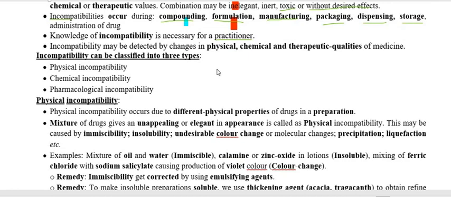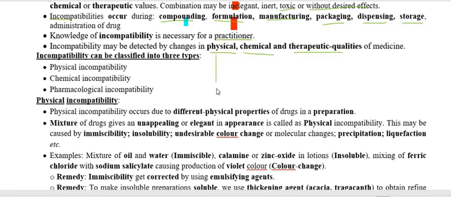Drug incompatibility has been classified into types: physical incompatibility, chemical incompatibility, and the last one, therapeutic incompatibility. Therapeutic incompatibility is also called pharmacological incompatibility.